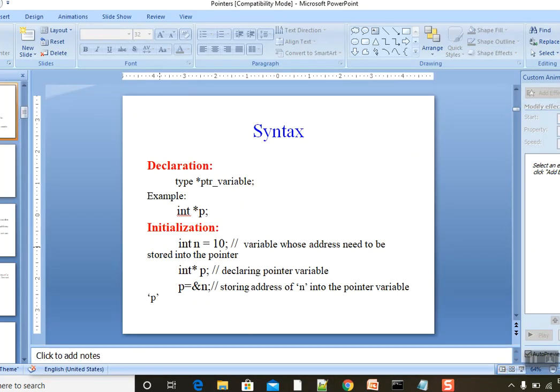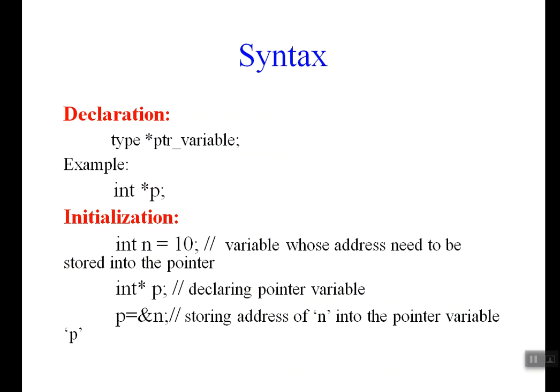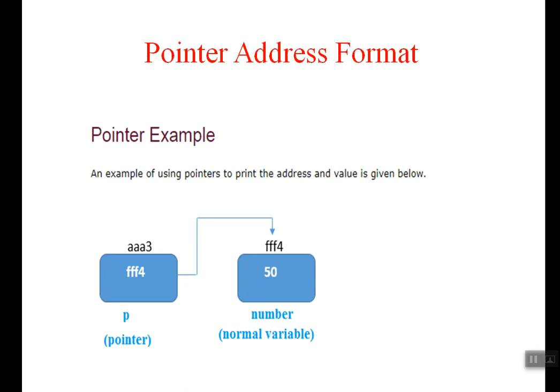Okay. What is the syntax now? Data type, star, pointer variable, right? See here we are giving int p equal to ampersand n. What will happen if we give p equal to n? It will not work, because p equal to n means we are trying to assign a variable or a value into a pointer, and a pointer can store only an address.